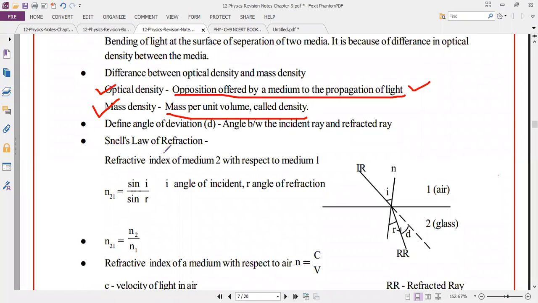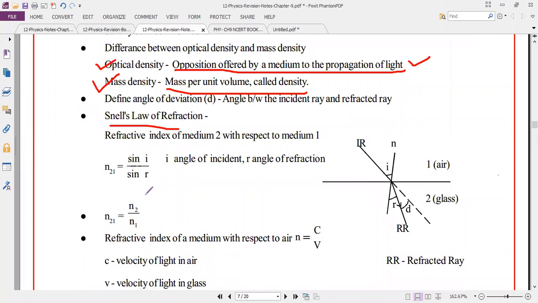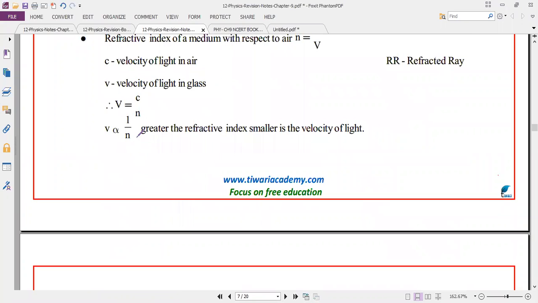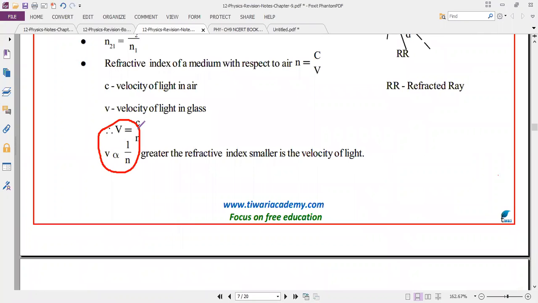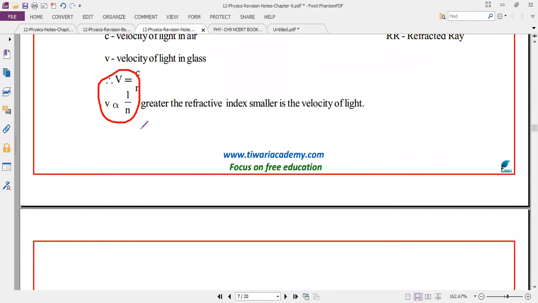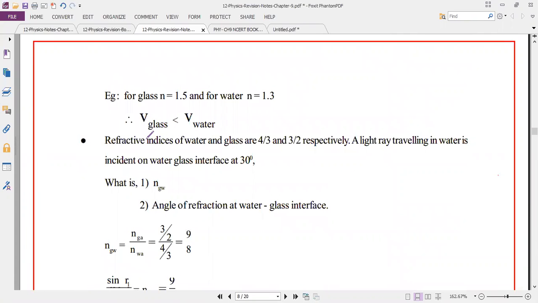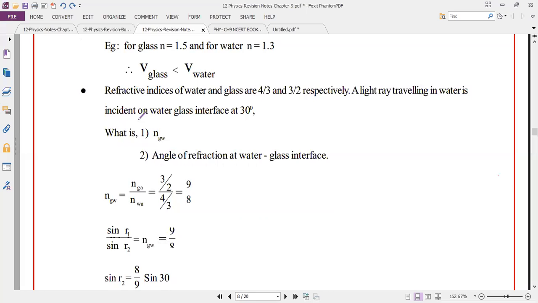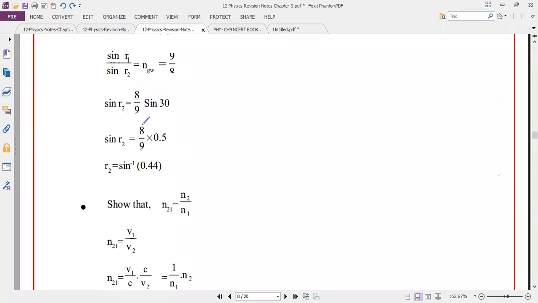So next one, Snell's law, sin I divided by sin R. The V value is inversely proportional to N, the refractive index. The V value of glass is less compared to water. So this is some example problem.